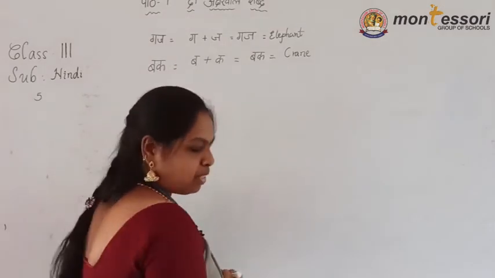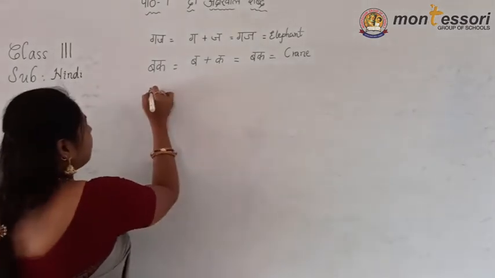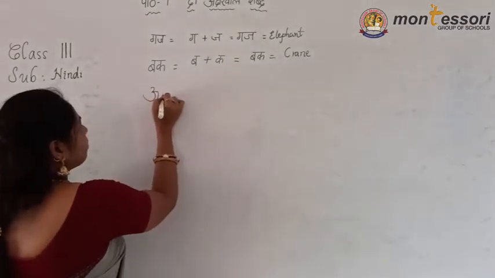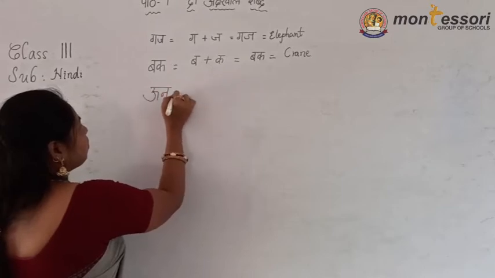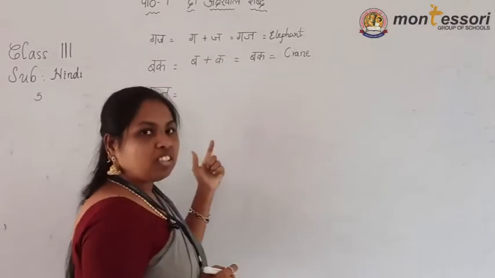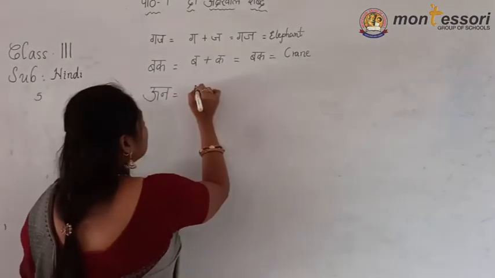Crane means bird. Now next, what is the word? Kon. What is the word? On.